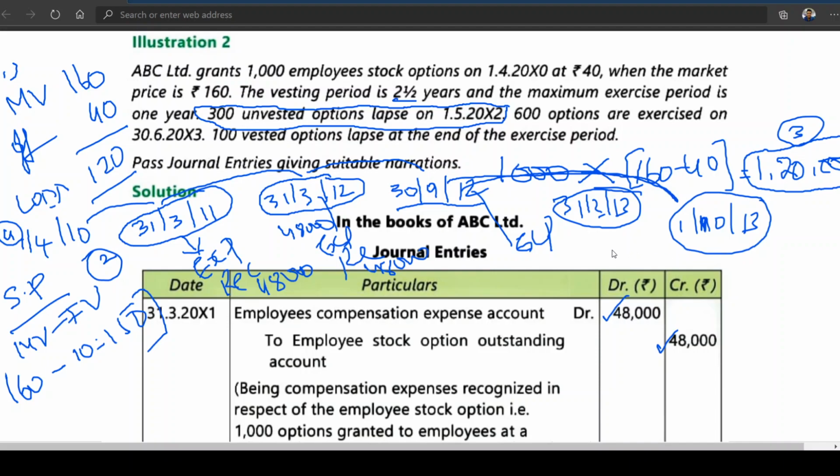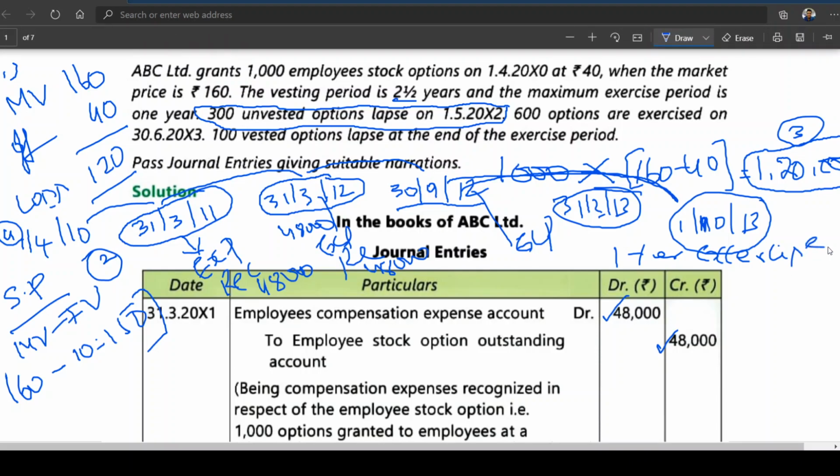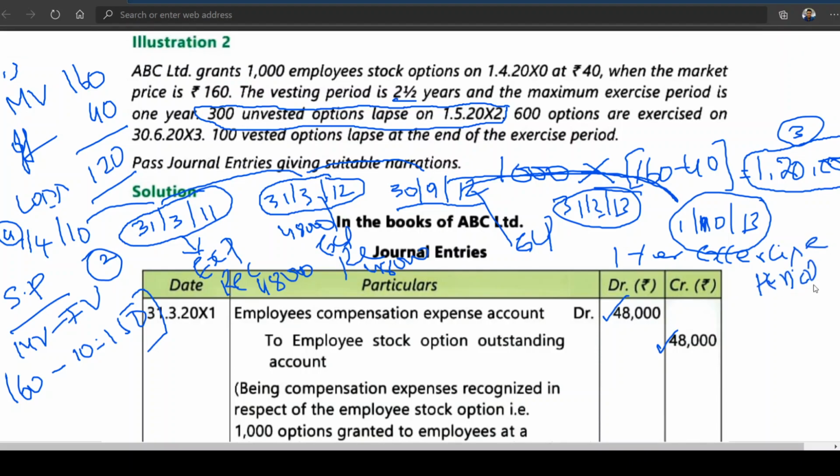This particular 1 year period is called the exercise period. That means they have a chance of exercising the option for 1 year after completion of the vesting period. The vesting period simply means the employee should work there for 2.5 years. In the problem, 1 year has been given after completion of the vesting period for exercising the option. That is why 1st October 2013.